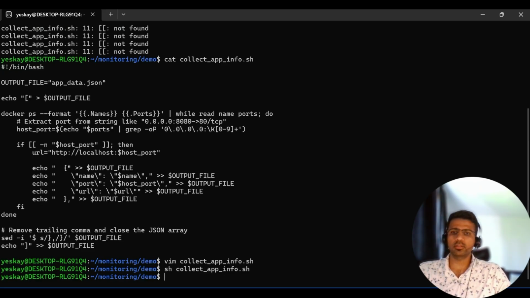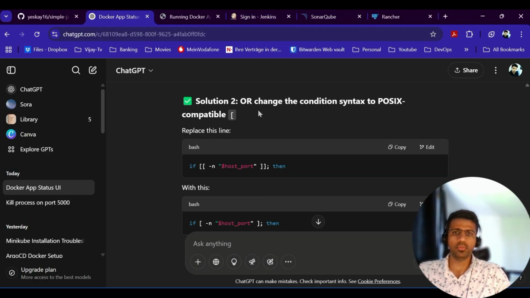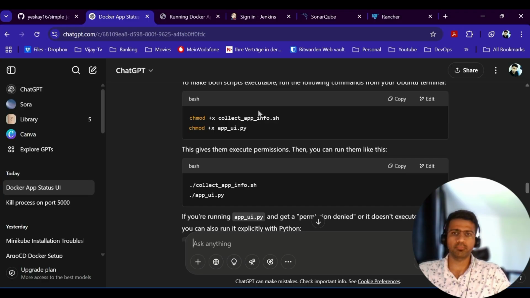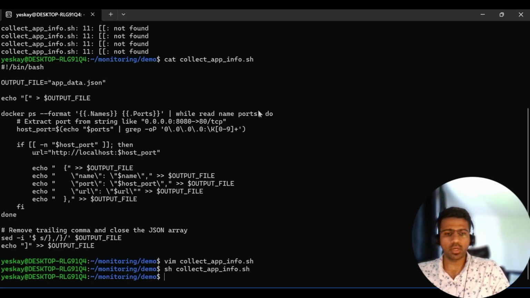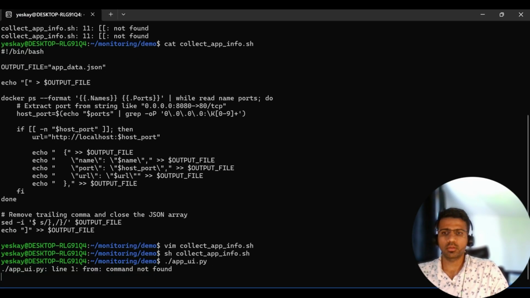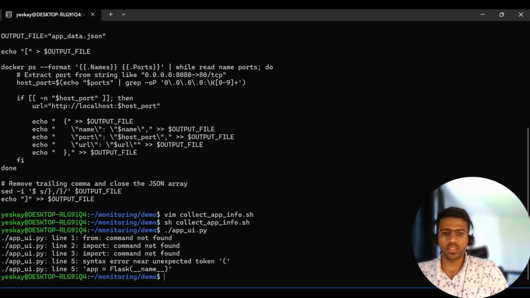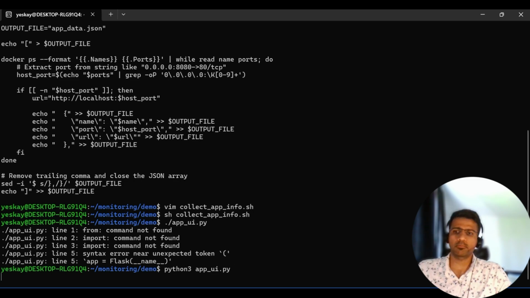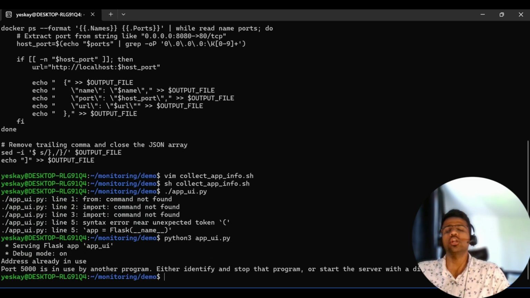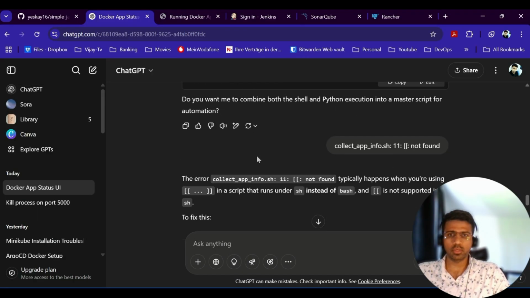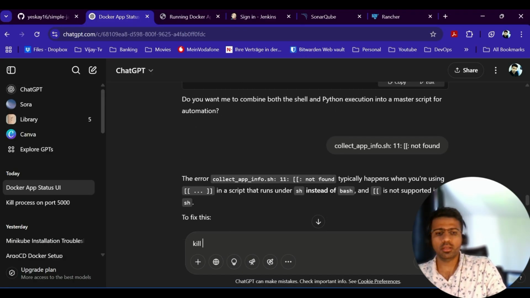Good. That's it. Collect app work. Then we follow it up with running the app UI. Let's do a Python 3 app UI. The port is already being used because we just ran it. So let's get the kill command to stop the app running on port 5000.